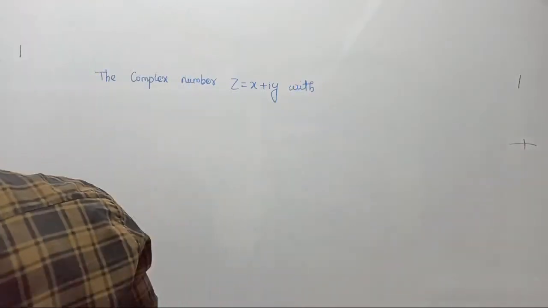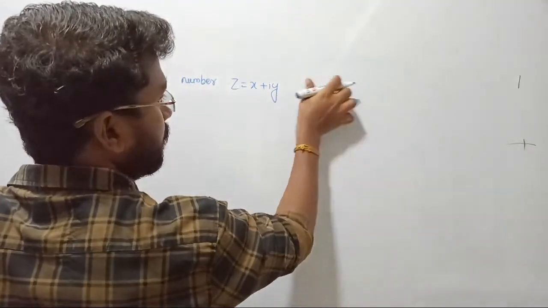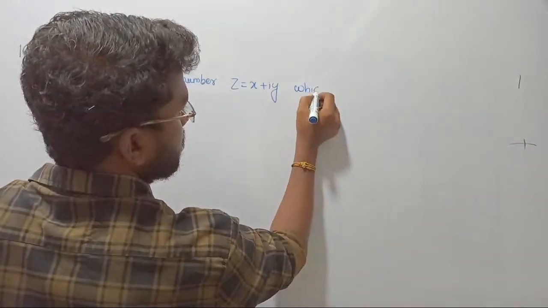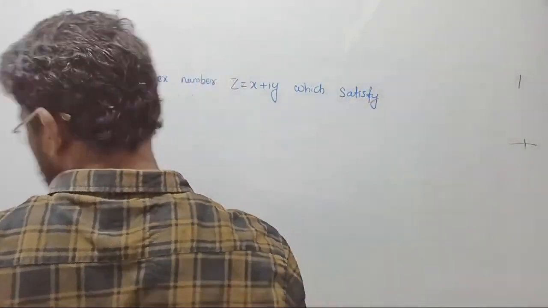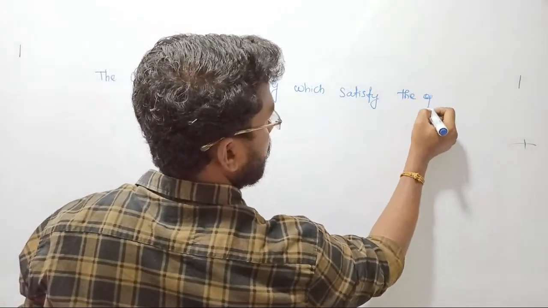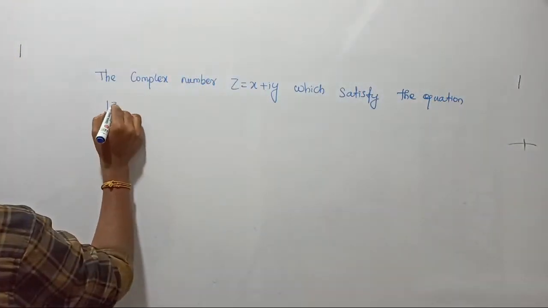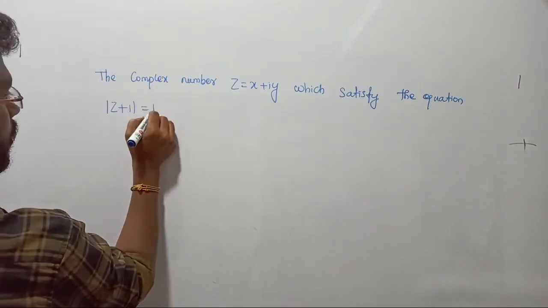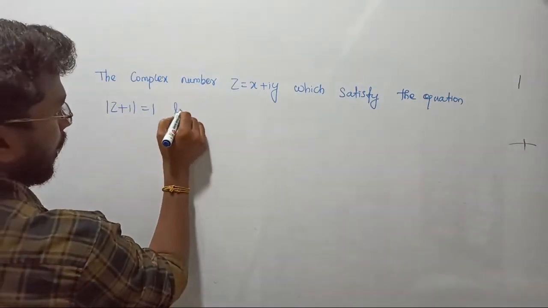The complex numbers which satisfy the equation mod z plus 1 equal to 1 lie on: